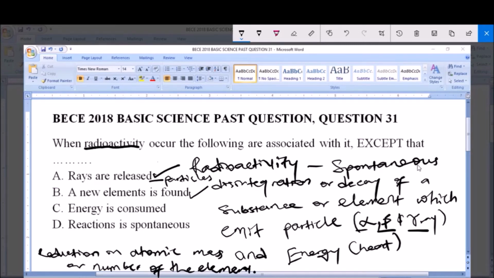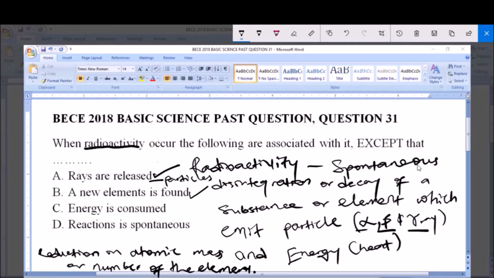So a new element is formed, and the new element formed actually depends on the type of particles that is being emitted. Like if the radioactivity is emitting alpha particle, the element that will be formed will be different from the element formed when a beta particle is being emitted. So actually a new element is formed.